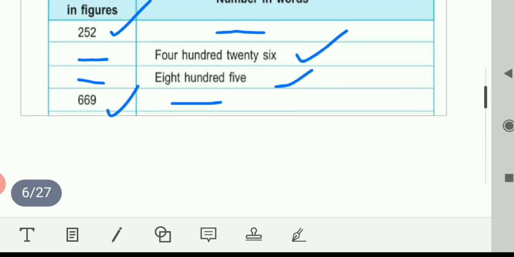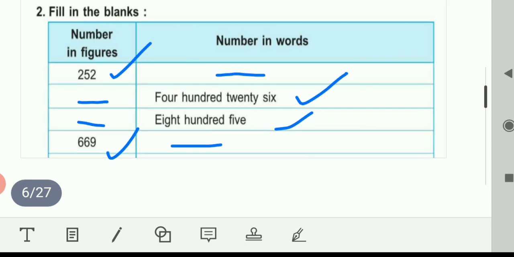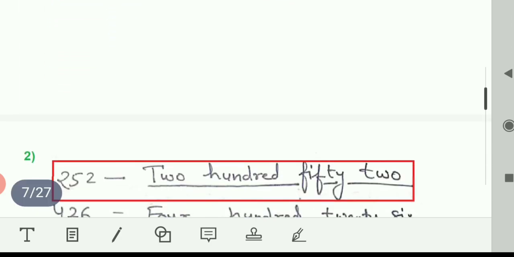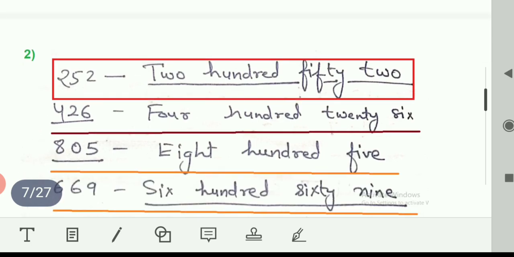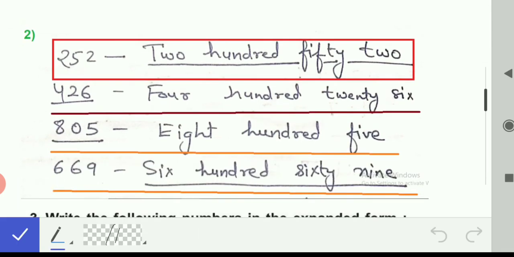First was 252. So I have to write 252 in words. Two hundred fifty-two. All of you know the spellings, so I need not give that. Just pay attention.